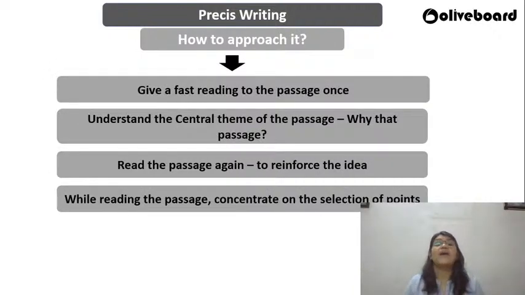Now, how do I approach it? You have explained me the rules, I know what is a good essay. Now, what do I do? Guys, each and every step we cannot go and enact, but I'll just tell you the ideal way to approach it. You can practice it while giving the model paper. It can help you out.